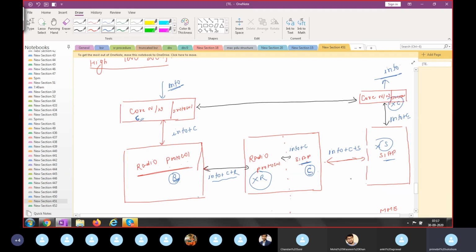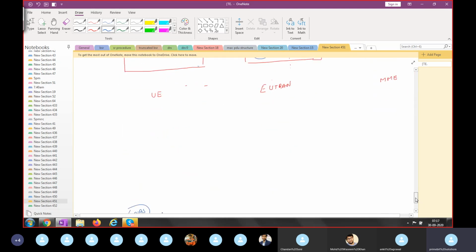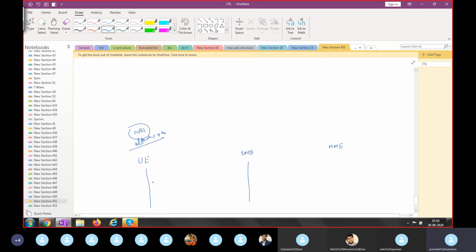Then what will happen? The radio protocol understands the radio protocol message, and this encapsulated message will be forwarded to the MME. Why? Because MME has the core protocol. Same story here: if you have to transmit an attach request, that is a NAS message, and it will be encapsulated within some radio protocol message. That message is RRC connection setup complete.